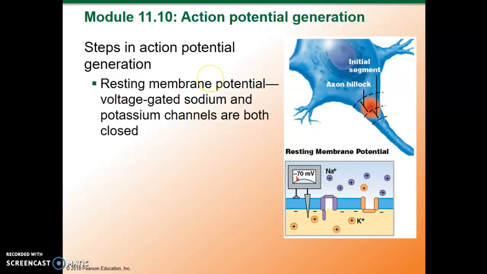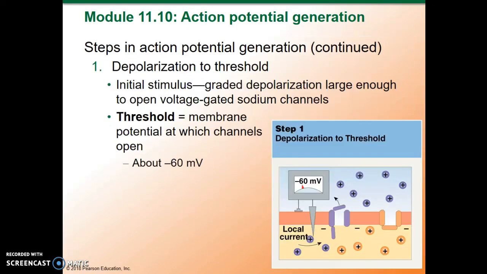Remember, there's a resting membrane potential. And when it's resting, the voltage-gated sodium and potassium channels are both closed. There is a stimulus and a graded depolarization that opens up the voltage-gated sodium channels. Sodium enters.